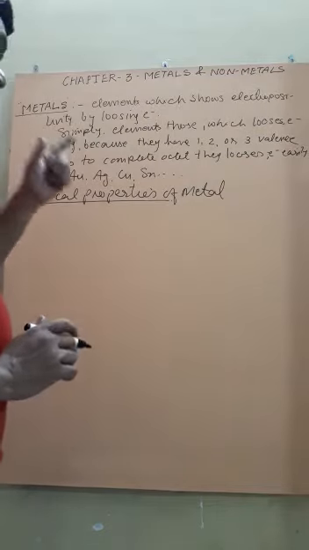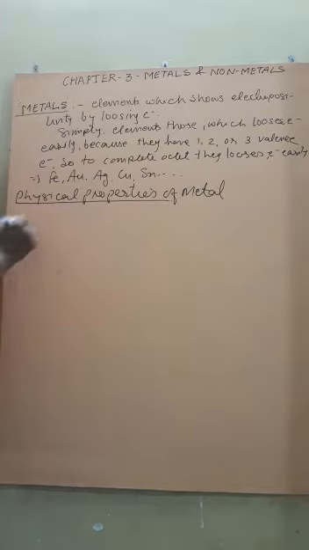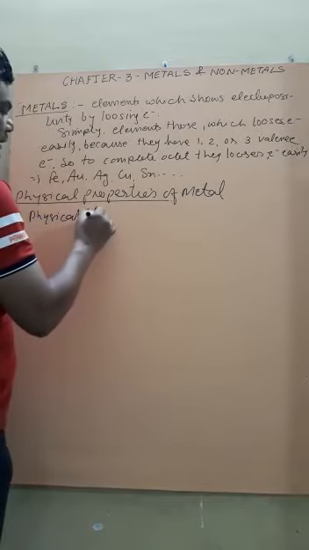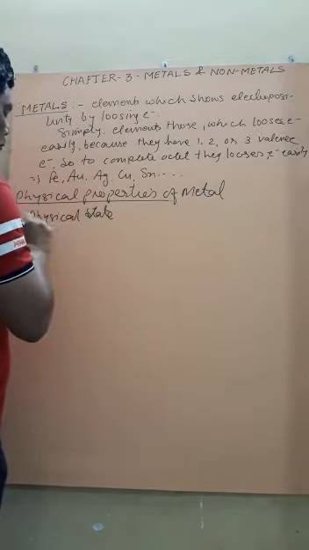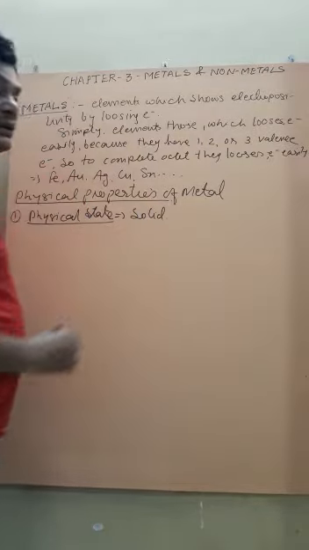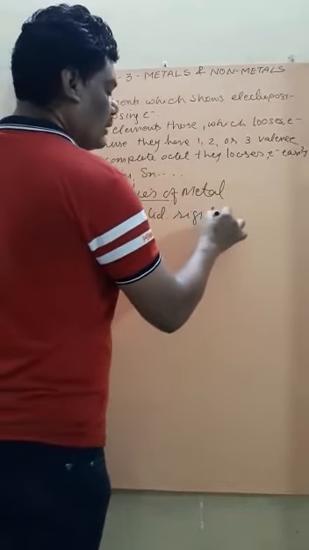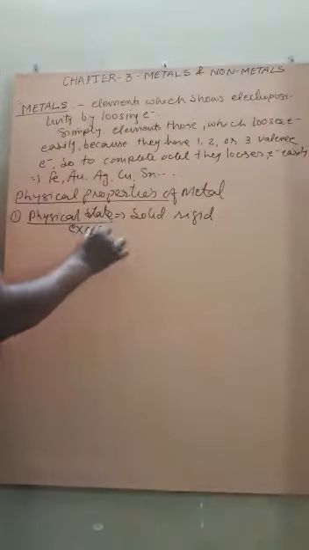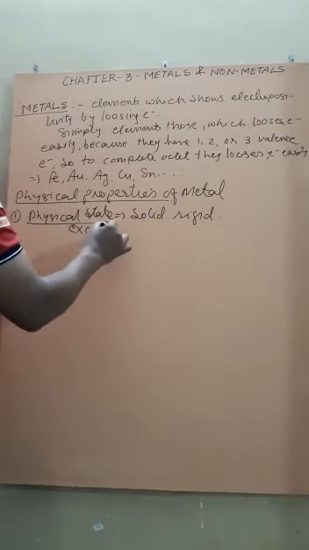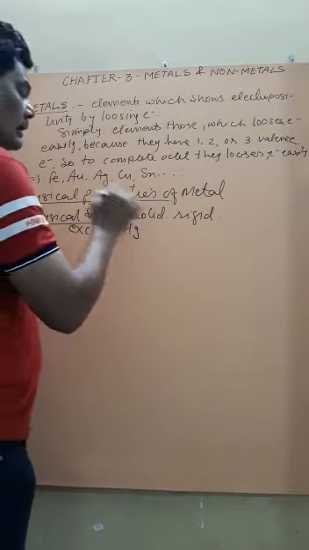I am writing and explaining here only some important properties. Like here, first one, physical state. Students, you know that most of the elements are solid, rigid. But you know that there is one element which is not solid, this is mercury.